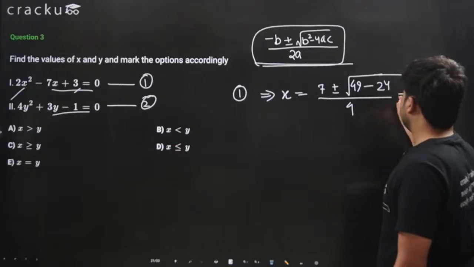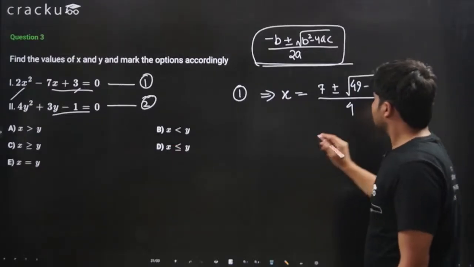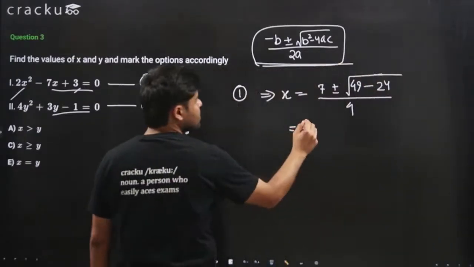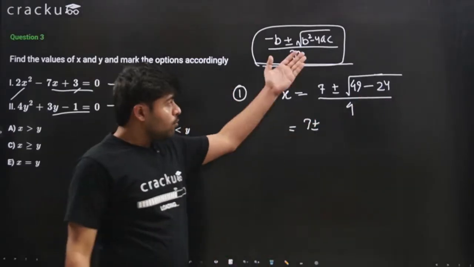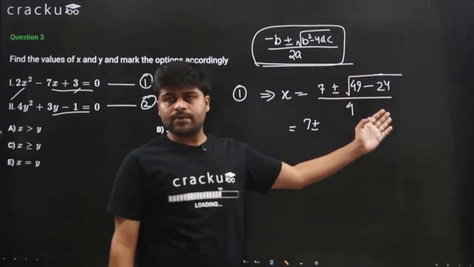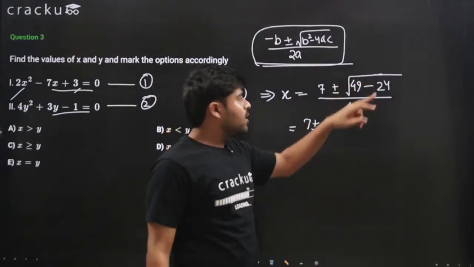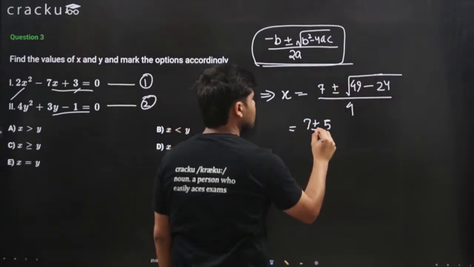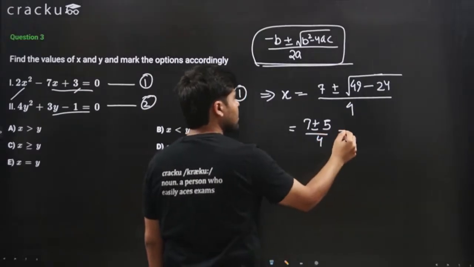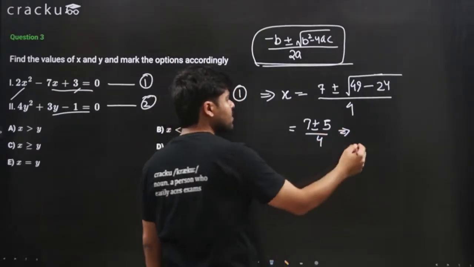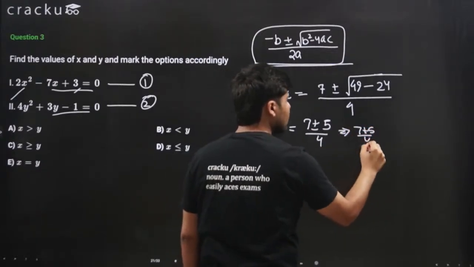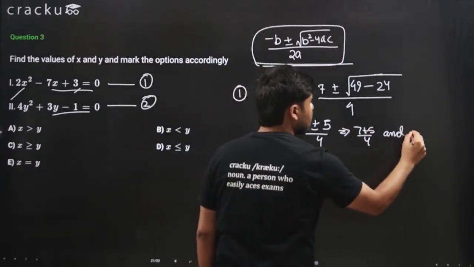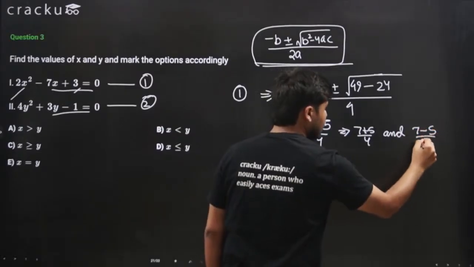This gives us the two values. The first one is 7 plus minus the square root of 49 minus 24. 49 minus 24 is 25, right? And the square root of 25 is 5, divided by 4. This will give us the two values of x as 7 plus 5 divided by 4 and 7 minus 5 divided by 4.